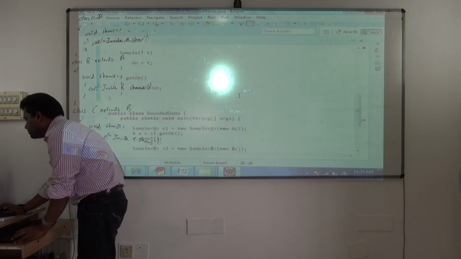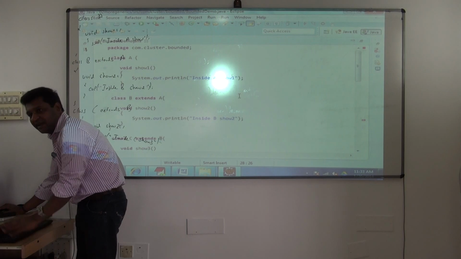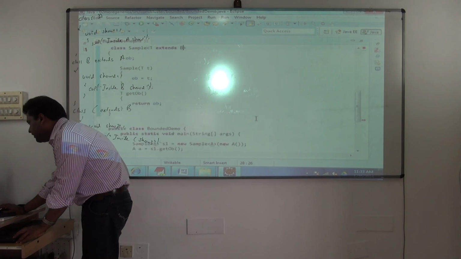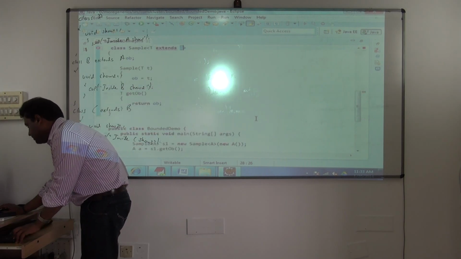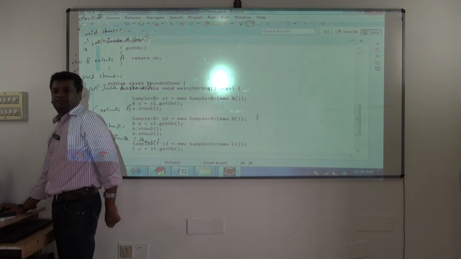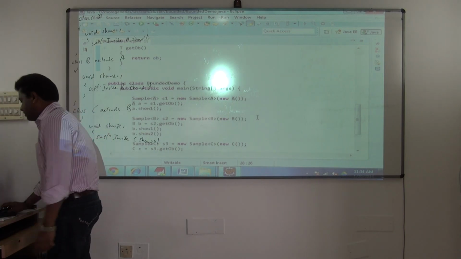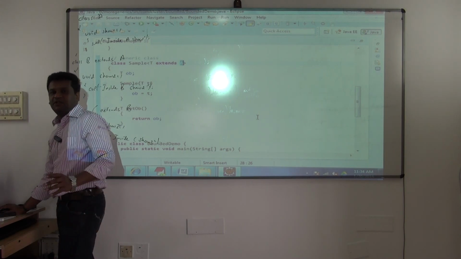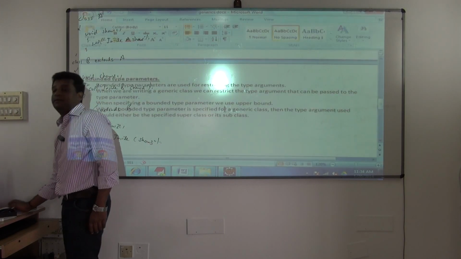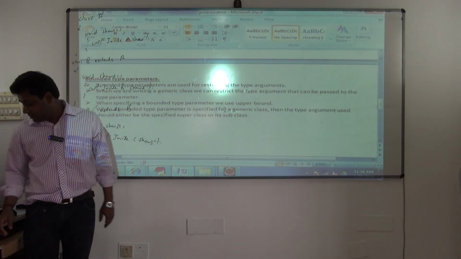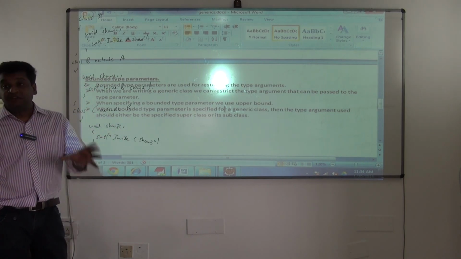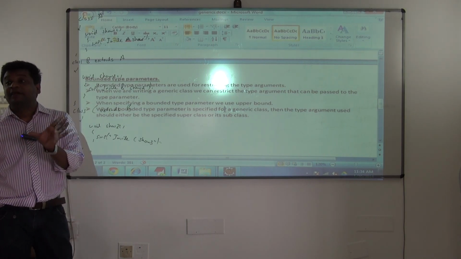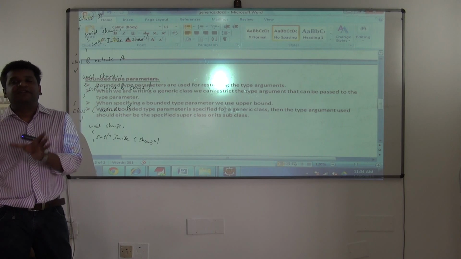So many times you will come across this syntax, so be careful with this. As you use it, you will understand. Clear? So I'll bring it back to A itself. As soon as I make it A, that error vanishes. So this is how you can restrict your type arguments. To restrict the type arguments, we use bounded type parameters.